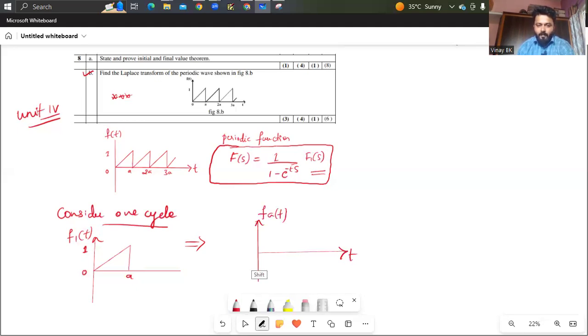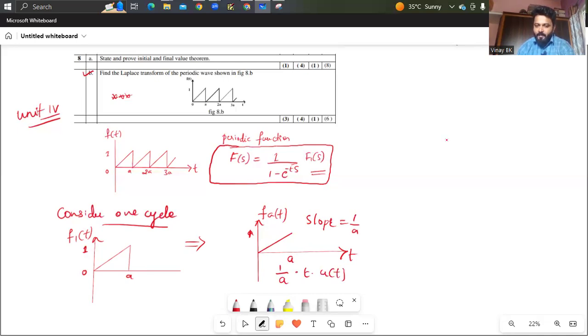From 0 to a, the ramp signal is generating with a slope. Now we calculate the slope, which is nothing but y by x. That is nothing but 1 divided by a is the slope. So you can write 1 by a into t into u of t.